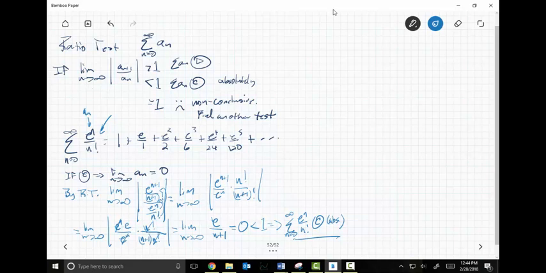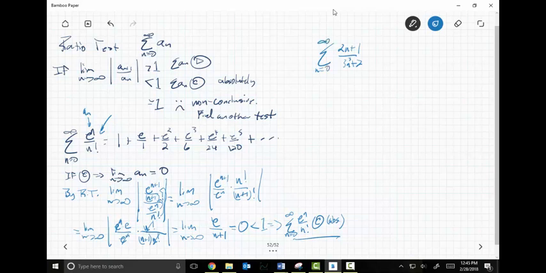Now, let me give you an example of where it doesn't work. Let's do, how about (2n plus 1) over (3n plus 2)? Well, this one's silly. We already know that this diverges, right? Because the limit at infinity is 2/3. Let's do cubed. All right, let's do that guy, as n goes from, can I go to 0? I can't. 1 to infinity.